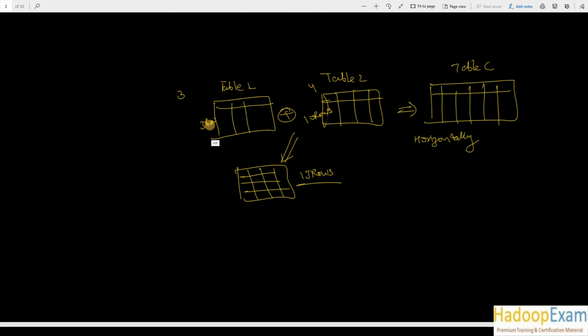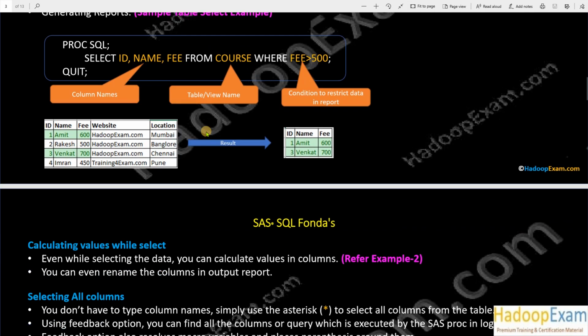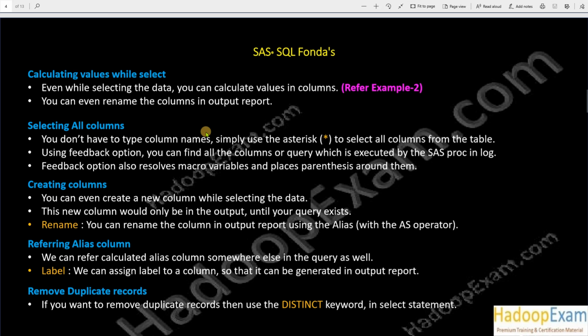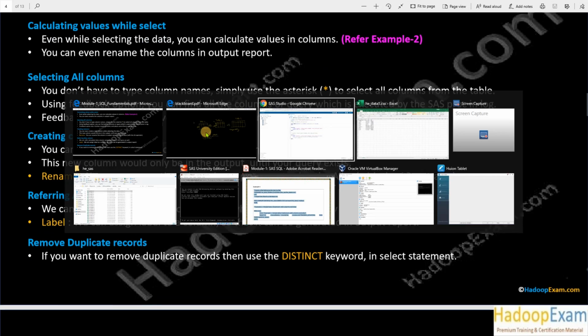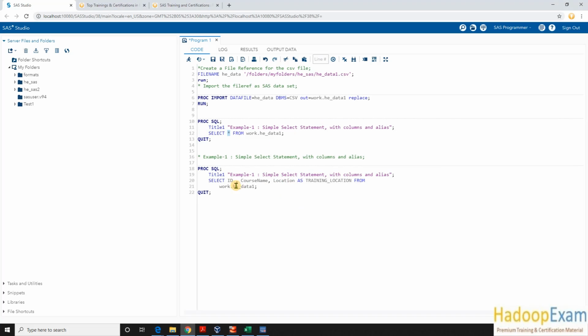So now let's move further. Next is calculating values within the select. We have seen how you can explicitly select a column from the table. This is your table name, and this is how it should be: select whatever you want to select. If you want to rename your column and don't want to give the same name which is already in the table, you can use the AS operator, and from which table you want to fetch the data.